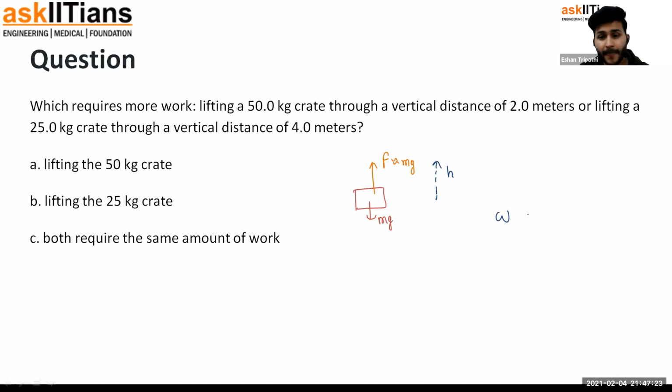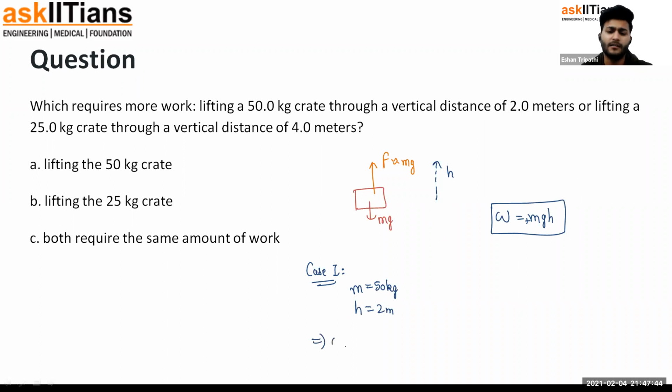So again, the work done by this external force will be positive mgh. If you are lifting it up, you are the one causing displacement. You must be doing positive work. So in case one, it has been said mass is 50 kg and displacement h is 2 meters. So guys, what will be the work done in case one? That is going to be 50 multiplied by g, which is 10, multiplied by height, which is 2. That gives us 1000. Positive 1000 joules is the amount of work done in the first case.